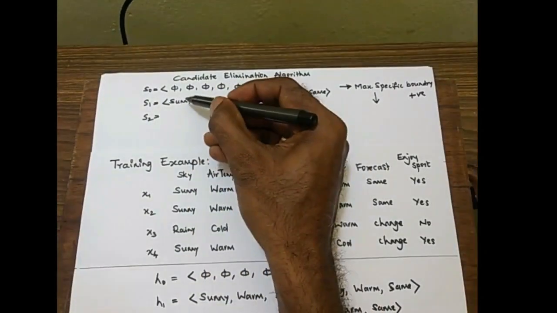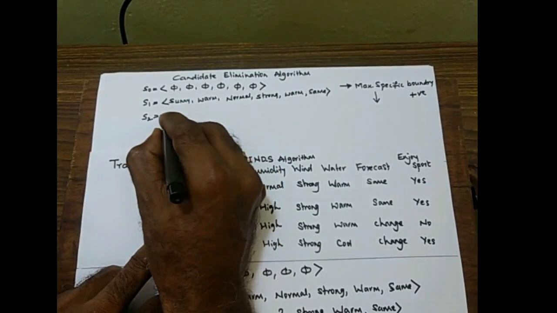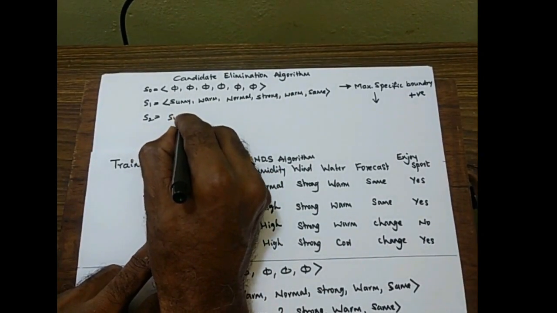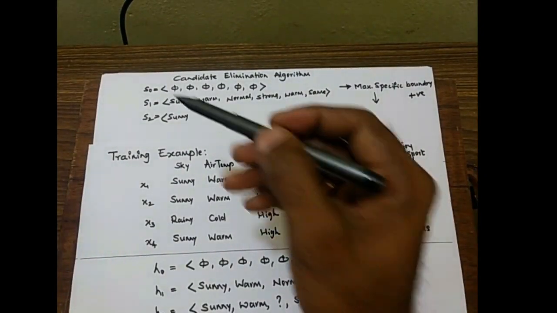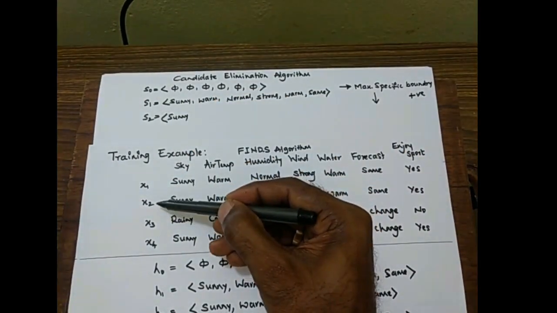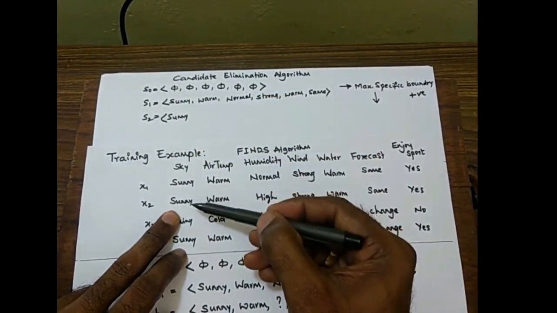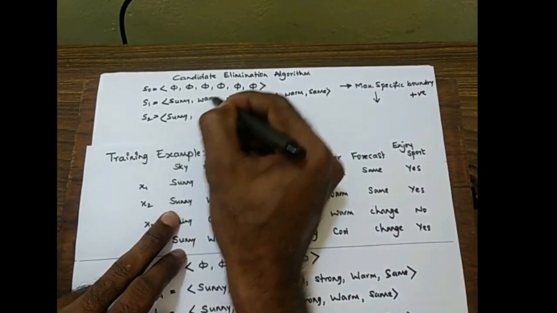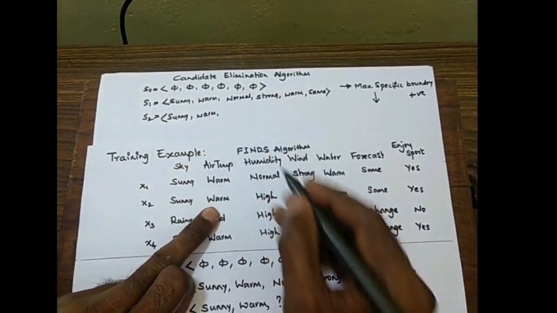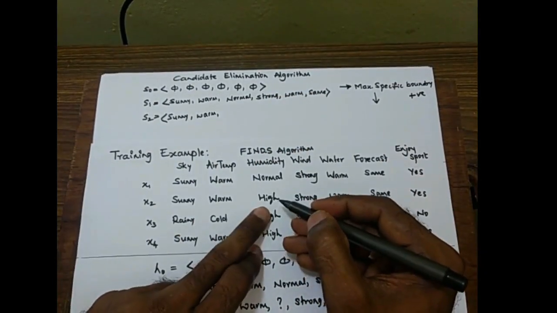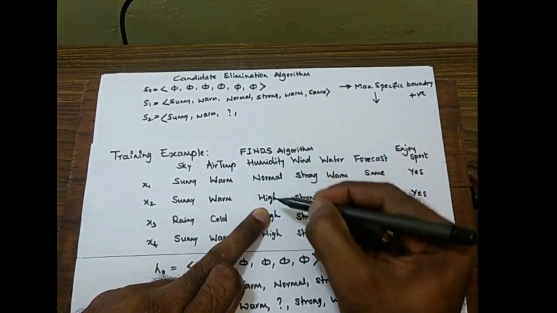Let us go to the next one, that is S2. For the next maximally specific boundary, we will compare S1 with X2 and write S2. So sunny is compared with sunny, sunny is written. Warm is compared with warm, warm is written. Both are same. Normal is compared with high, so a question mark will be written because they are not same.